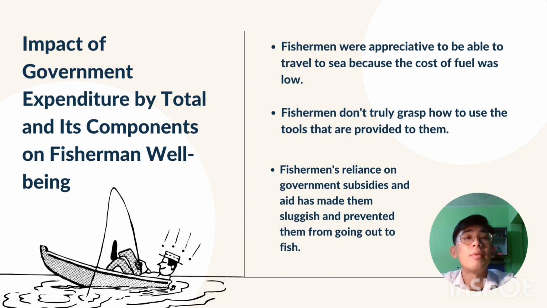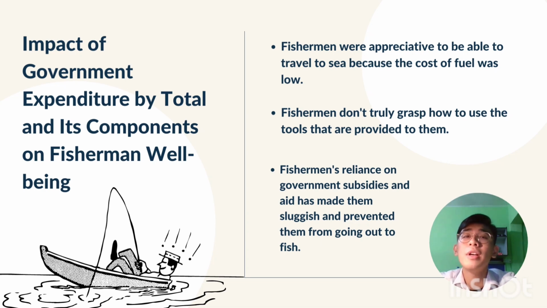Some people claim that prior to the introduction and implementation of the government's float system, which is subsidized fuel, the majority of fishermen were appreciative to be able to go to the sea, because the cost of fuel was low. But following the implementation of the floating system, they hardly ever go out fishing because it affects their source of income. Despite the fact that the government has supplied them with such aid and cash, some respondents believe that they constitute a barrier to them continuing to be competitive in the fishing industry.